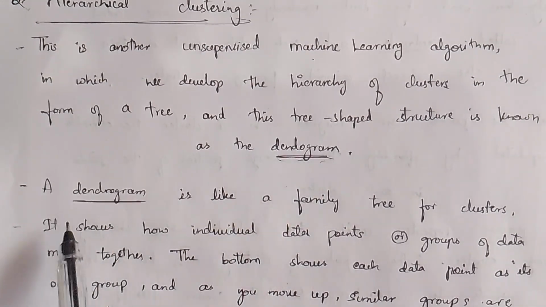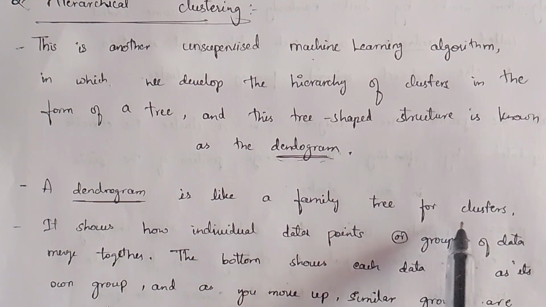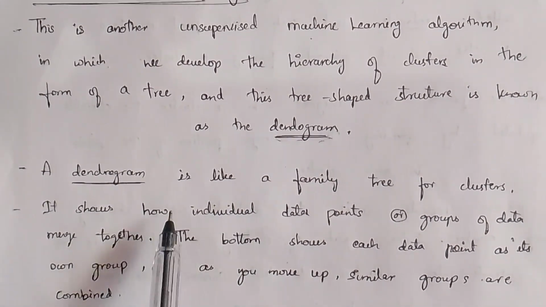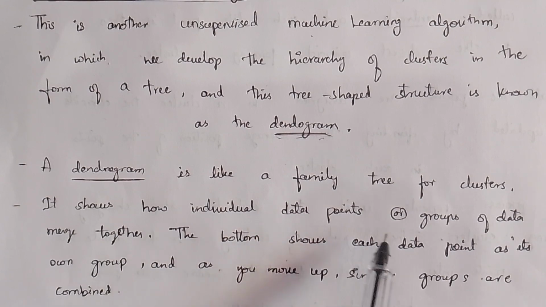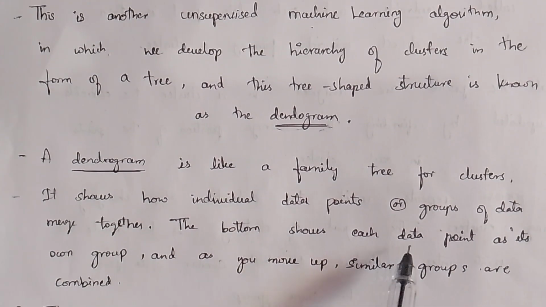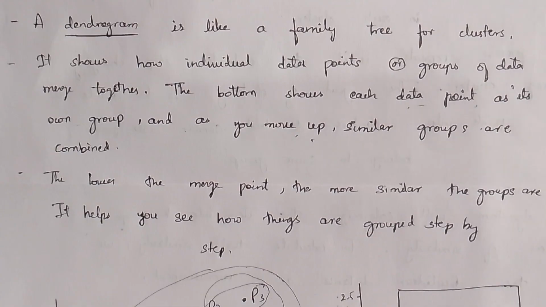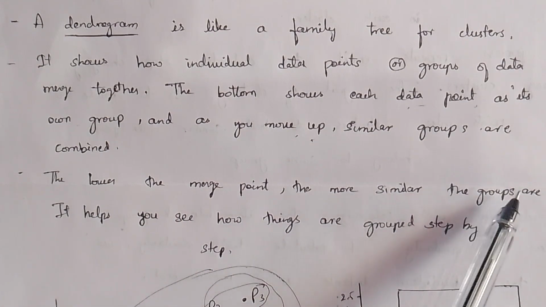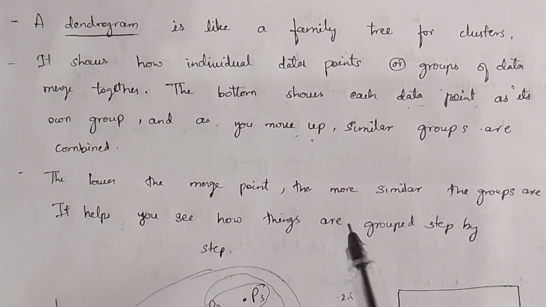What is a dendrogram? A dendrogram is like a family tree of clusters. It shows how individual data points or groups of data merge together. The bottom shows each data point as its own group, and as you move up, similar groups are combined. The lower the merge point, the more similar the groups are. It helps you see how things are grouped step by step.